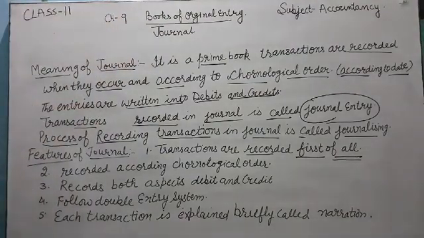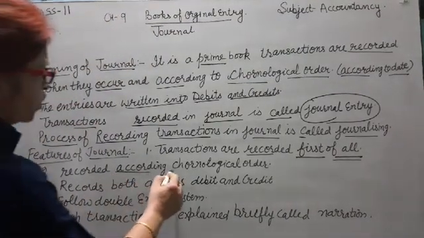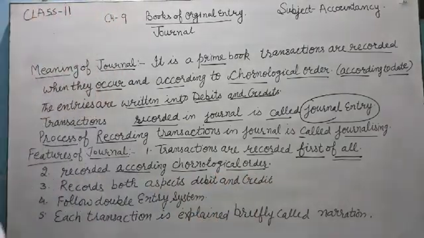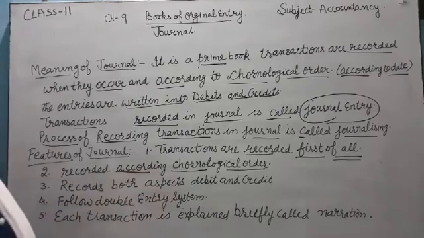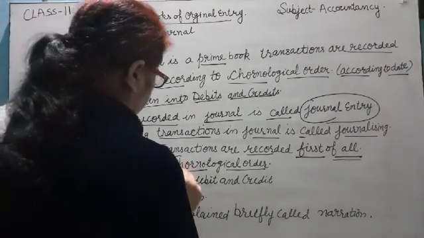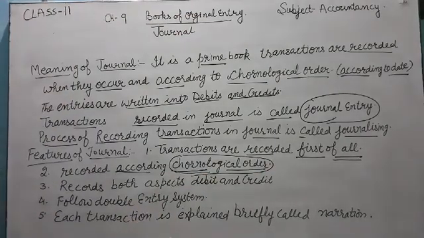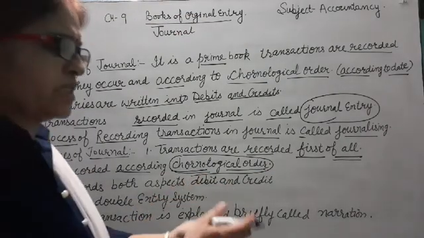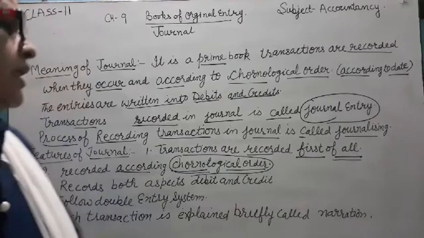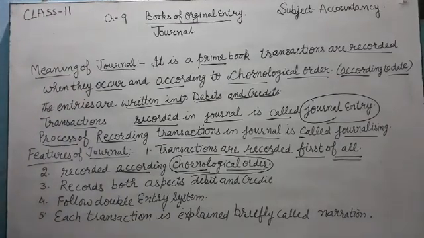Second, transactions are recorded according to chronological order, that is, date wise. Firstly the month's first date, second date, third date. That is called chronological order.